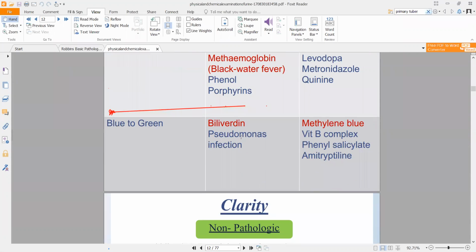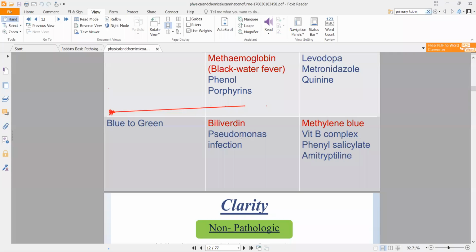Now you can also get blue to green urine. Initially when you collect the urine, it will be blue in color, which will eventually turn green. This can be specifically because of Pseudomonas infection, very common in case of Pseudomonas infection, or if the patient has an increased amount of biliverdin, another pigment of bile. If it is in excess, then your urine will be blue in color. If the patient is given methylene blue, which is a dye that is used for diagnosis. For diagnosing a few conditions, you can give this dye.